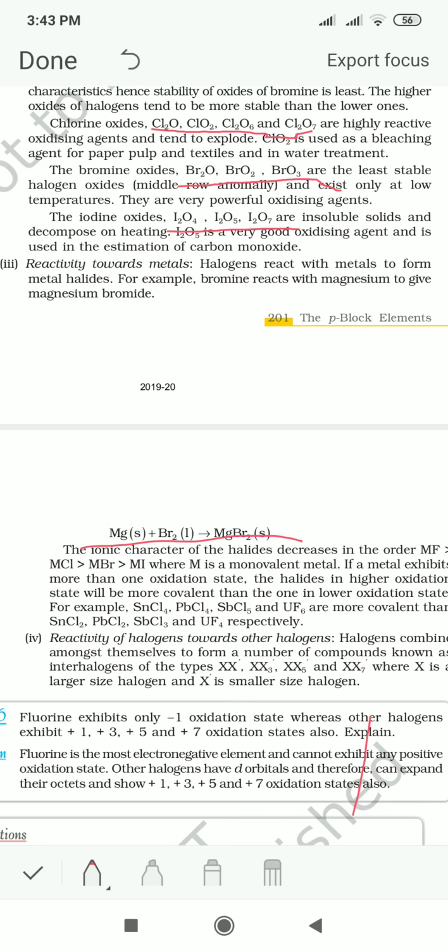Or if you have PbCl4 and PbCl2, then PbCl4 will be more covalent than PbCl2. When metals exhibit two oxidation states, the higher oxidation state will be more covalent than the other one. This is the observation.